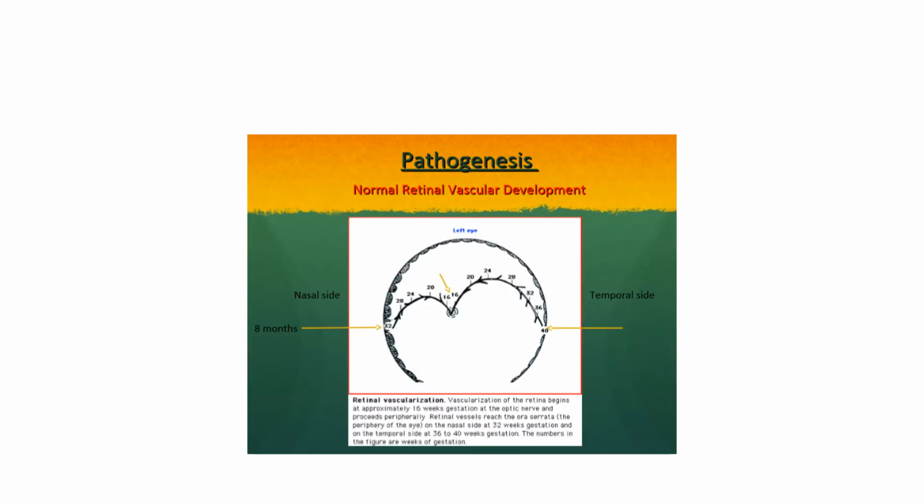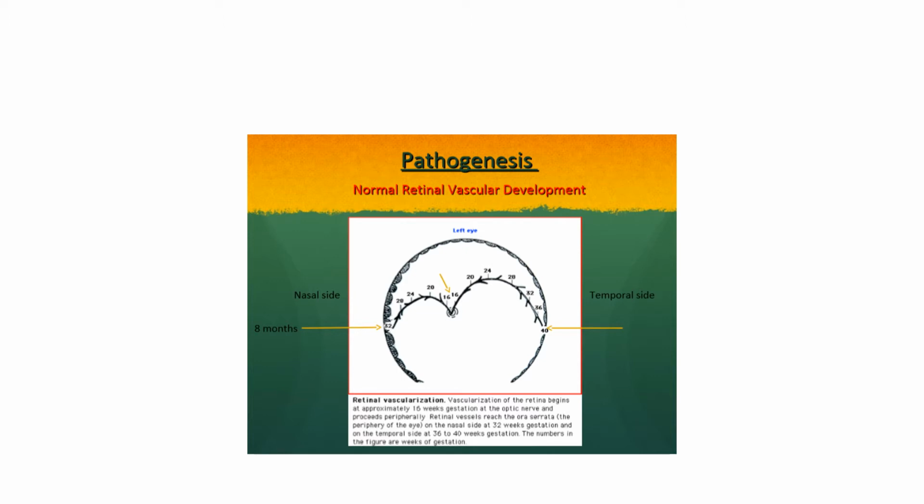Pathogenesis. This picture shows normal retinal vascular development in the baby. So here vascularization of the retina begins at approximately 16 weeks of gestation at the optic nerve, and it gets completed by around 8 months at the ora serrata nasally and at the ora serrata temporally at 9 months of gestational age.